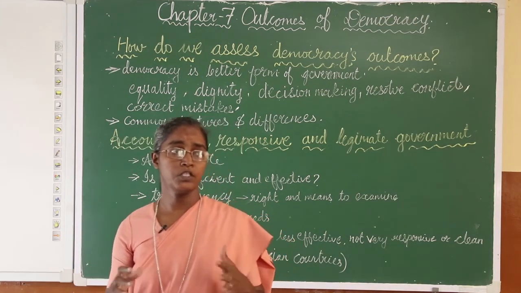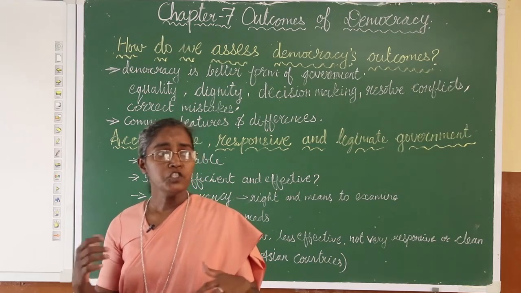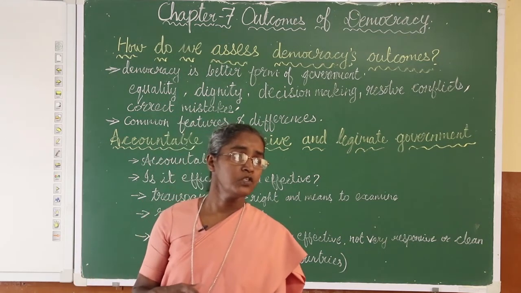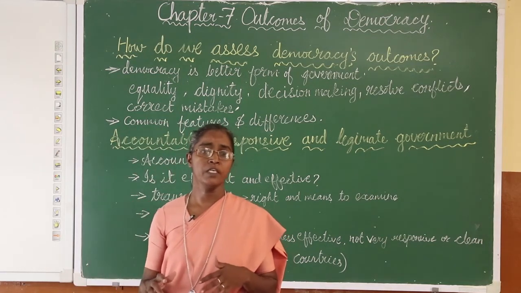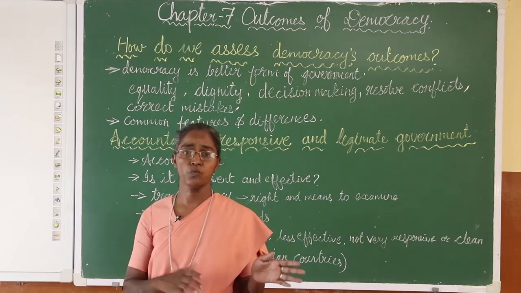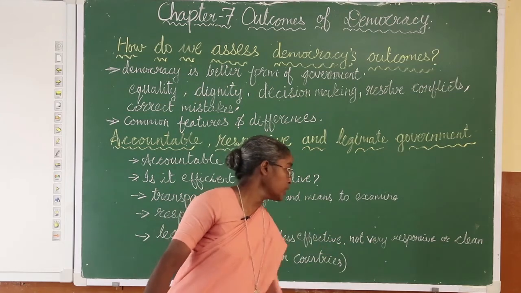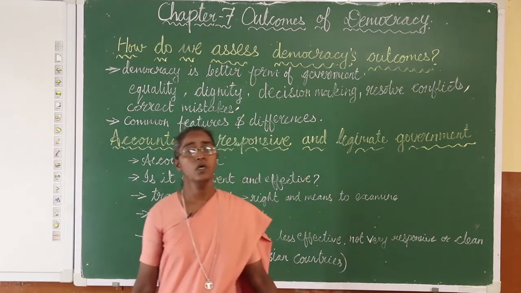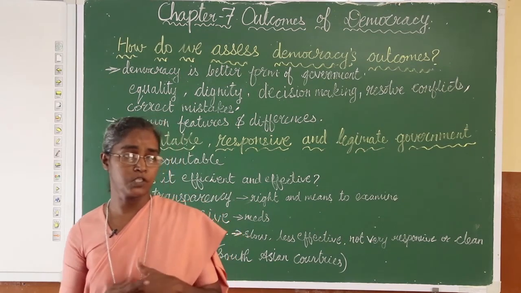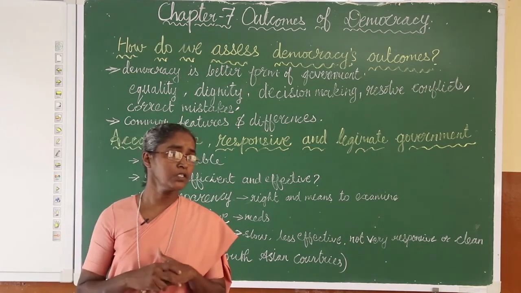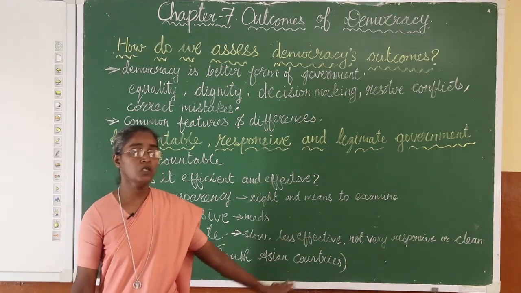When we speak about very responsive, mostly the government is formed for the majority of the people. Now, who are these majority of the people? It is the people who are poor. But many times democracies do not respond to this poor section of society. They fail in this. Therefore, we can say not very responsive or clean. Most of the governments are not corruption free. In democracies, we find that most of the leaders are involved in corruption and all those things.